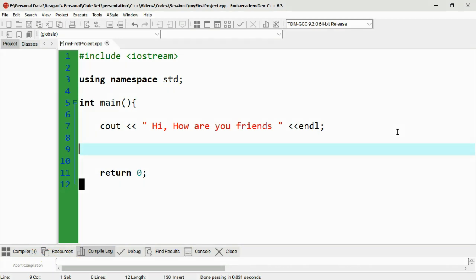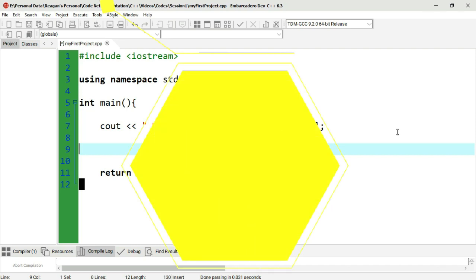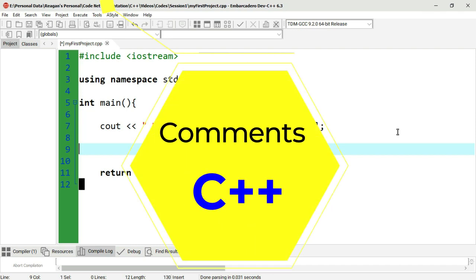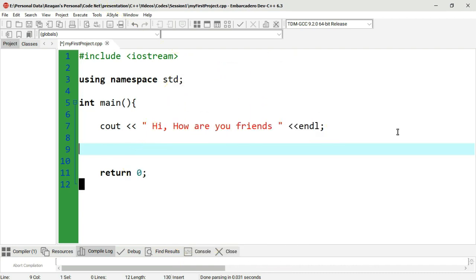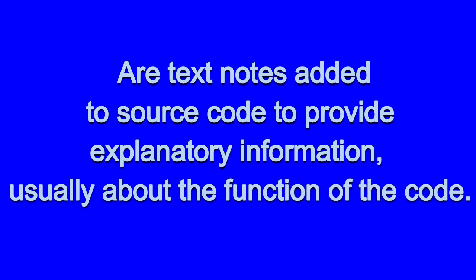So today in this session we want to understand what comments are and how we can work with comments when it comes to C++. Now people might start asking, hey, comments again, what are comments? Are they similar to the comments we receive in class and the like? Well, comments in C++ as a programming language are defined as text notes added to source code to provide explanatory information, usually about the function of a code.